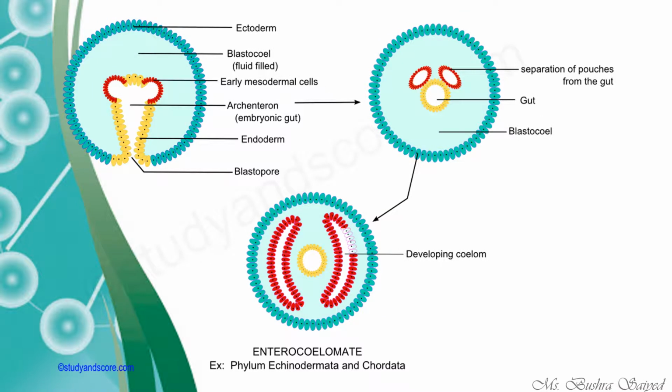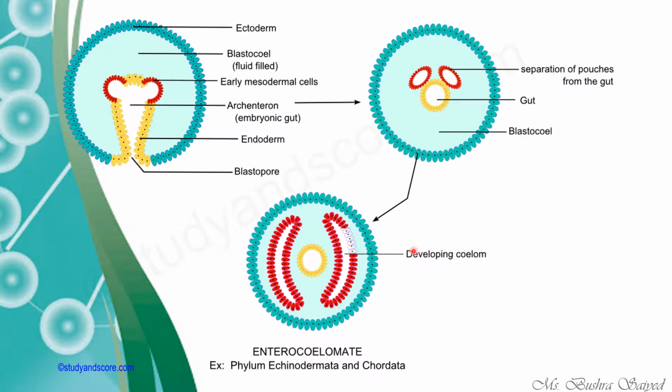Coming to the next type, the enterocoelomate. In the enterocoelomate, the structure is somewhat different. There is separation of pouches from the gut. The mesodermal cells are separating from the archenteron cells. This is the archenteron lining. From the archenteron cells, the mesodermal cells are formed in the form of pouches, and those mesodermal cells will give rise to a coelom.